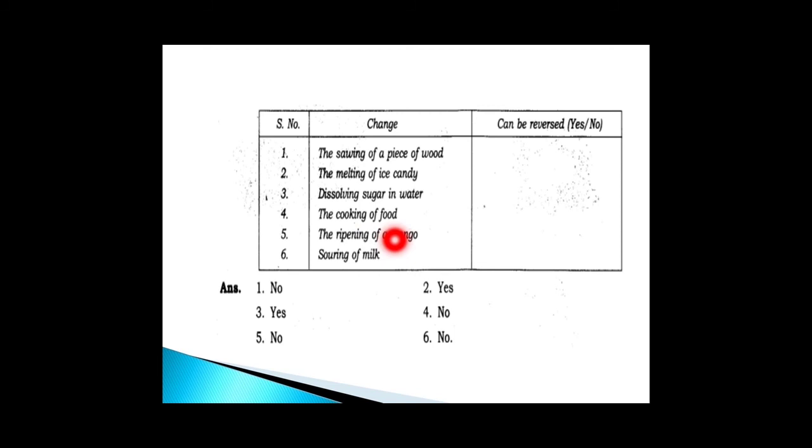Can be reversed. Cooking of food. Cooking of food cannot be reversed. So no is the answer. Ripening of mango. The ripening process is an example of irreversible change. Here the question is can it be reversed, so you have to write no. Souring of milk is also an example of irreversible process. So you have to write no here.